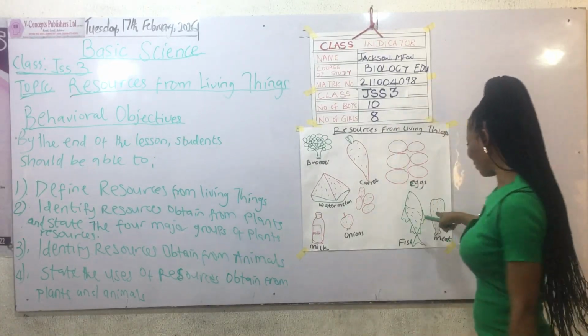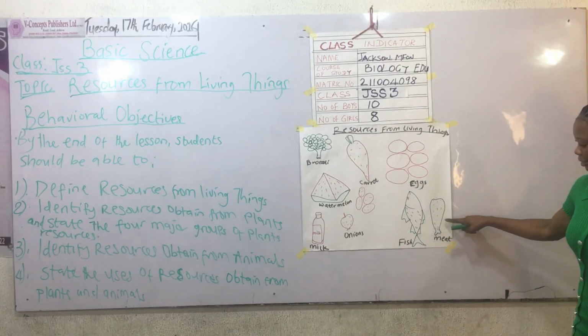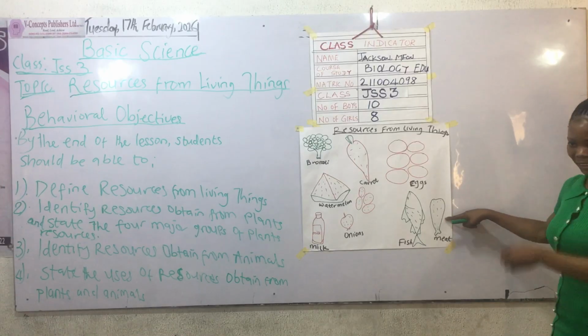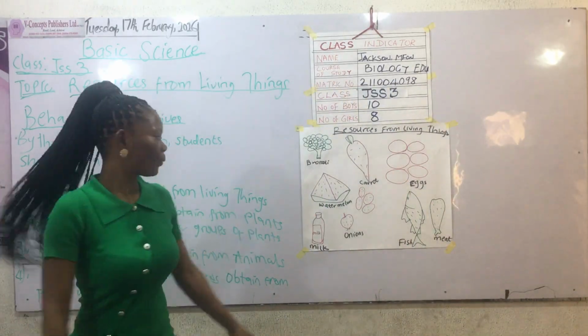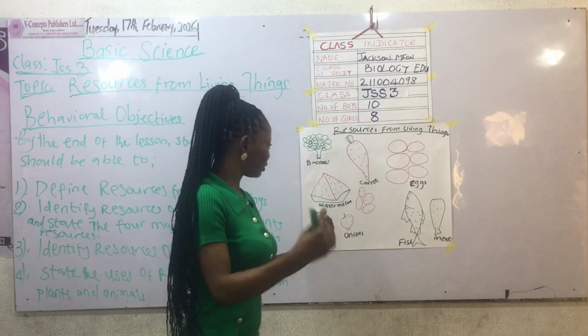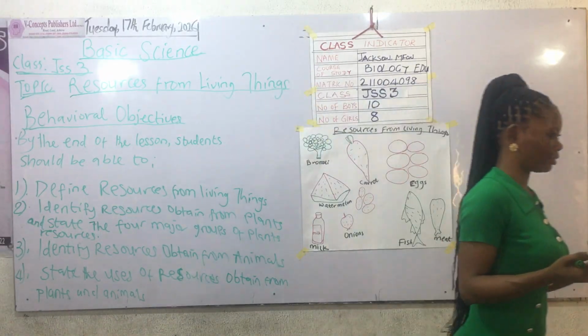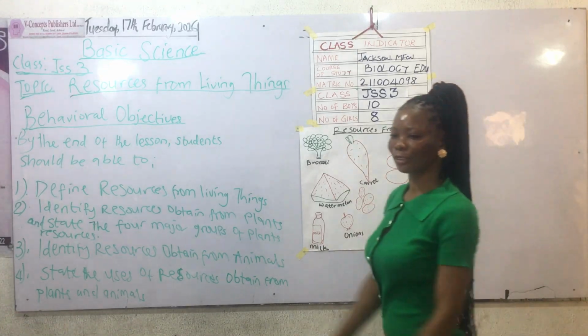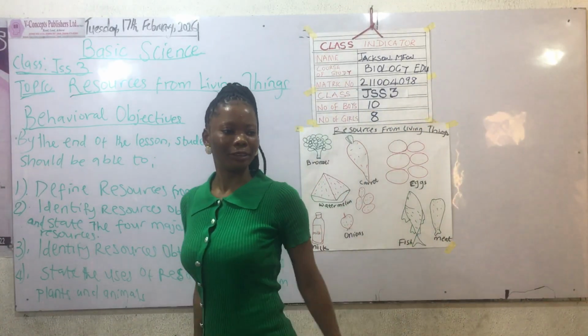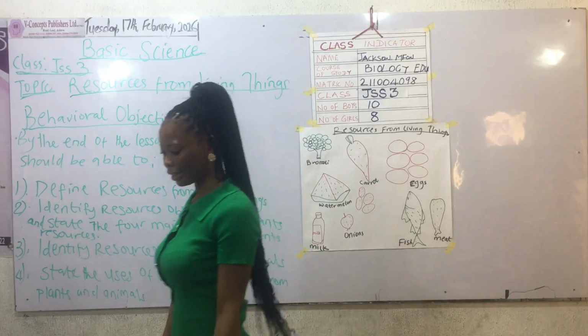But the one I just drew here is what? This is chicken drumstick, chicken leg from chicken. So we have onions. What do you use onions for? For cooking. Alright, thank you. Use it to fry, to make stew. Alright, thank you.